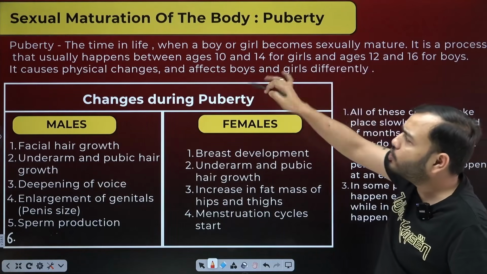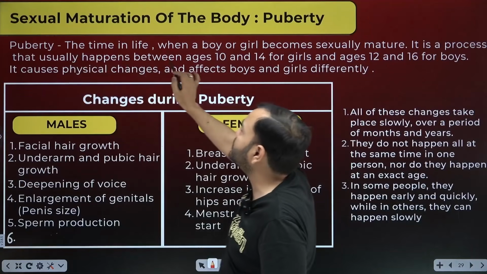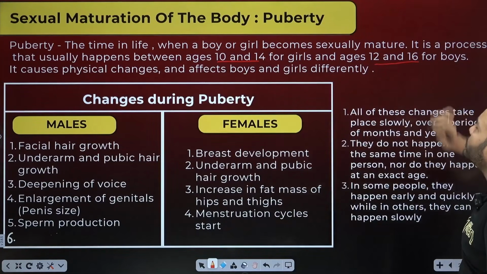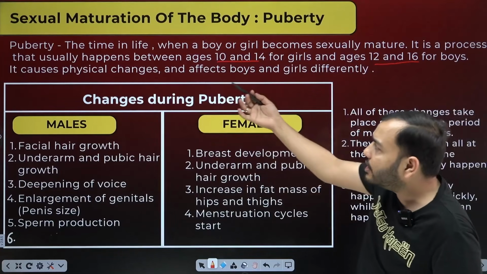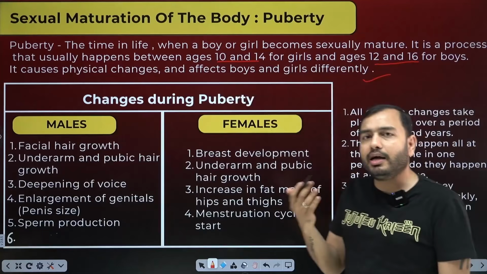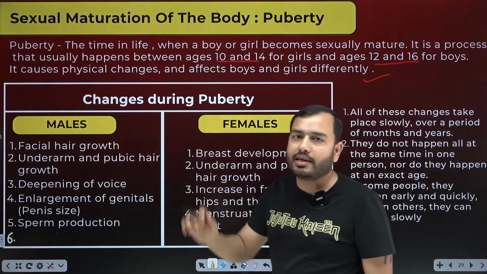It is a process that usually, look, the word usually is used, it is not necessary, happens between age 10 to 14 for girls and age 12 to 16 for boys. It causes physical changes and affects boys and girls differently. Different changes come in boys and girls. What changes come? Let's understand that. What changes come in males?